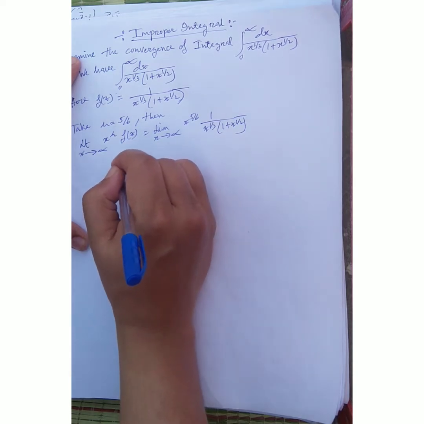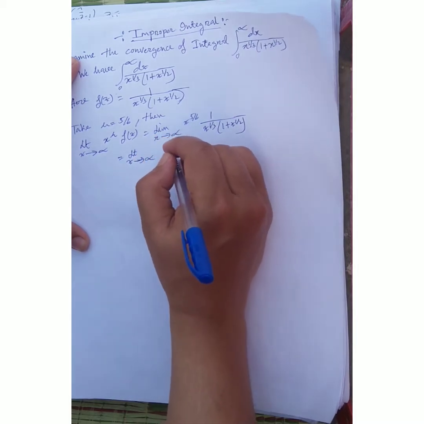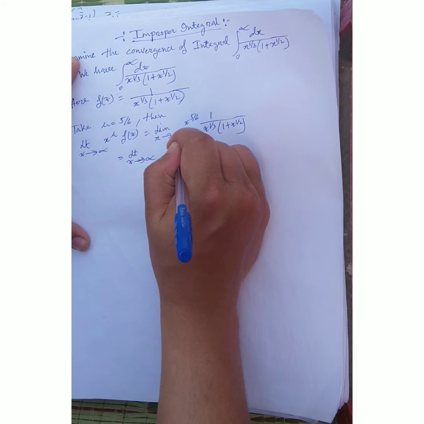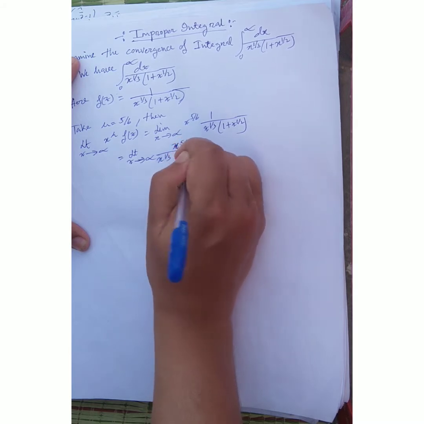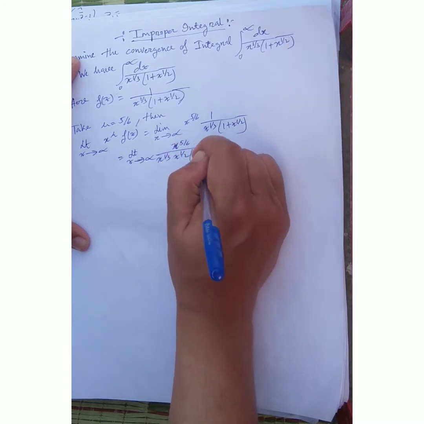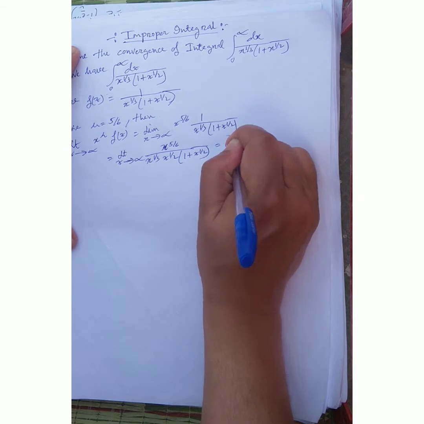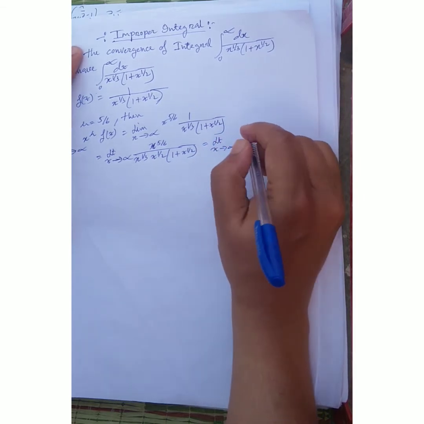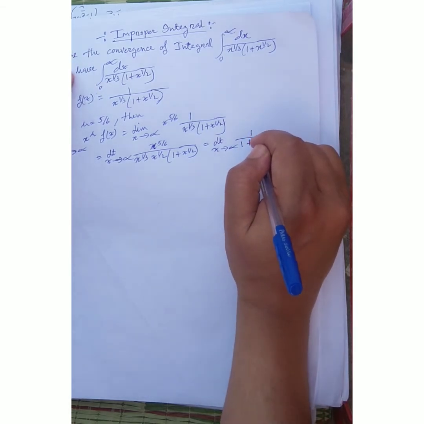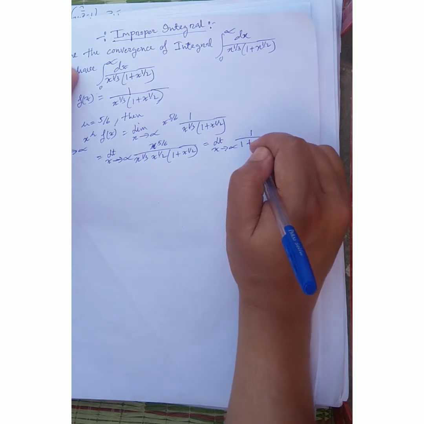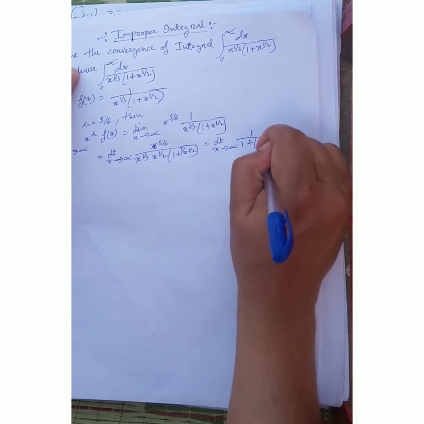And here, limit x tends to infinity of x to the power 5/6 into x to the power 1/3 into x to the power 1/2 into (1 plus x to the power 1/2) equals limit x tends to infinity of 1 by (1 plus 1 by x to the power 1/2).